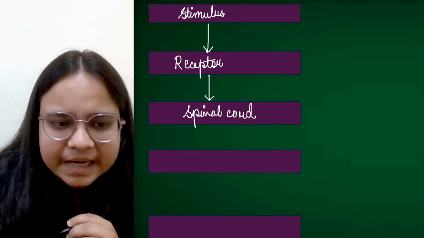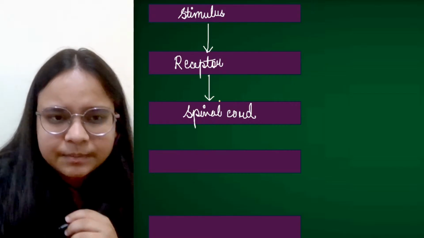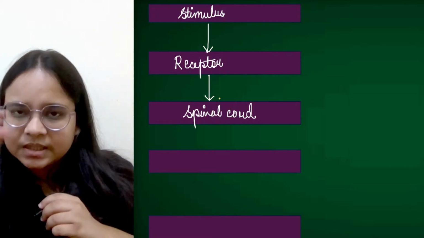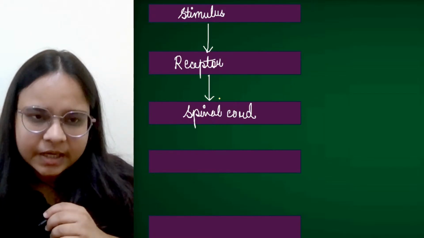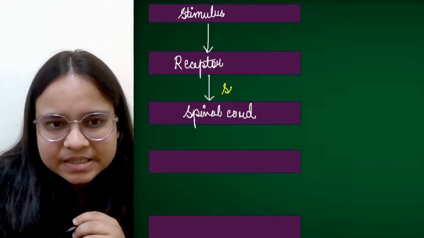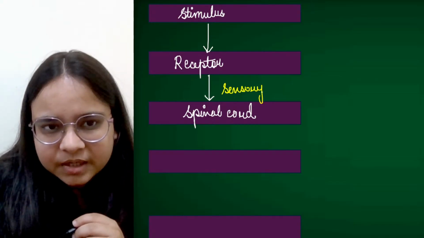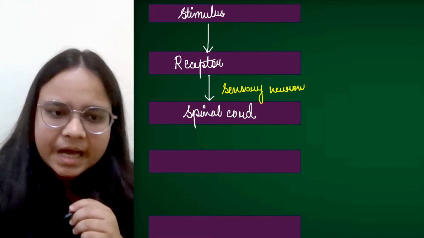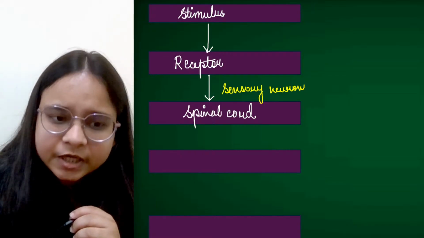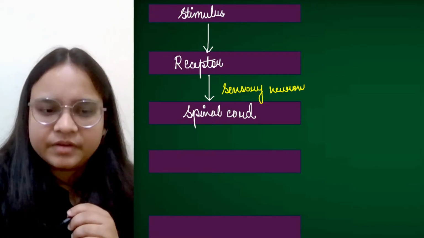Now you tell me that between receptor and spinal cord, ये जो receptor से spinal cord तक messages transmit हो रहे हैं, ये किसने किया? ये हमारा sensory neuron perform किया. This was performed by the sensory neuron. Fine. Now spinal cord का काम क्या है? To process everything, to interpret everything.